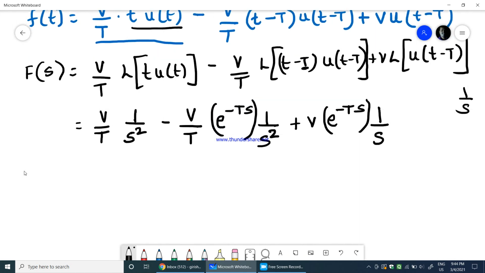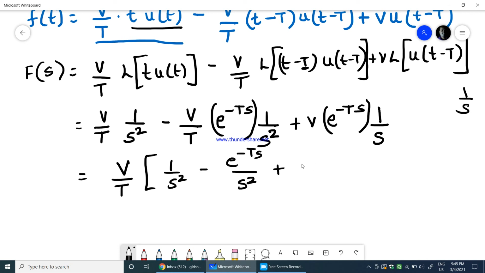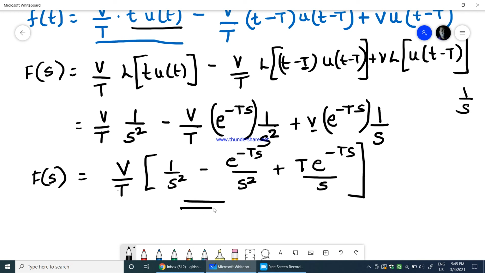Now we can take V by T common here, and we will be getting 1 over s square minus e power minus ts by s square plus T into e power minus ts by s. Because we are taking V by T, as we have only V here, this T gets cancelled, so again we get V. So this is the Laplace transform of the above given sawtooth waveform. So this is the solution.